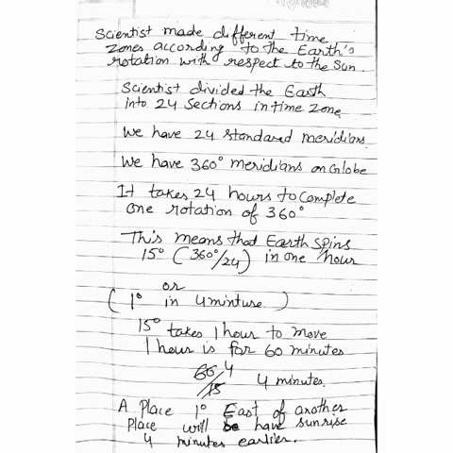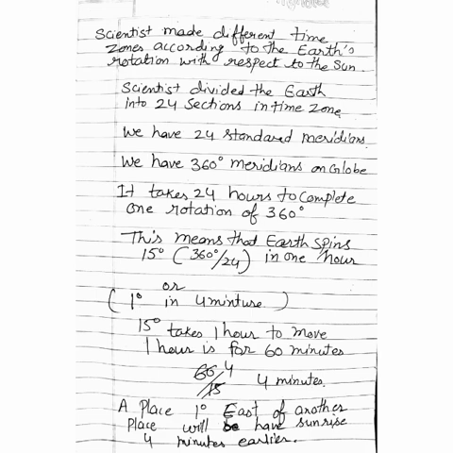So we have 24 standard meridians. If we take the 0 degree meridian, then the longitudes at 15 degree intervals are called the standard meridians in the east side, and it will decrease in the west side.